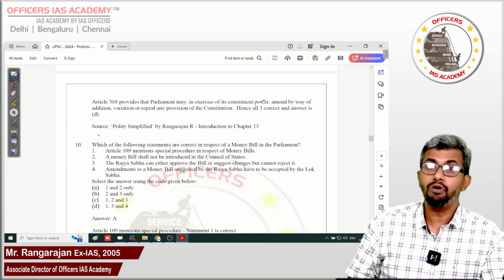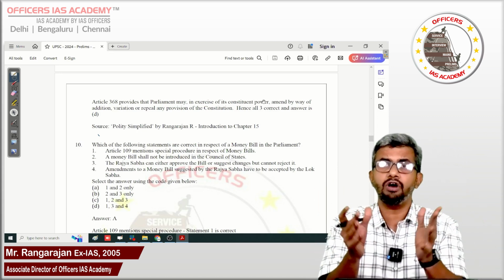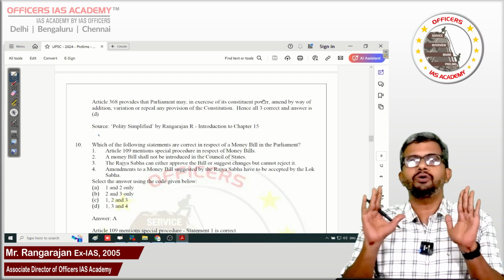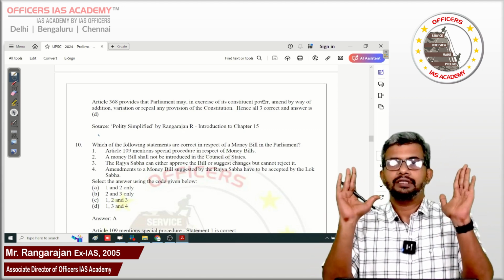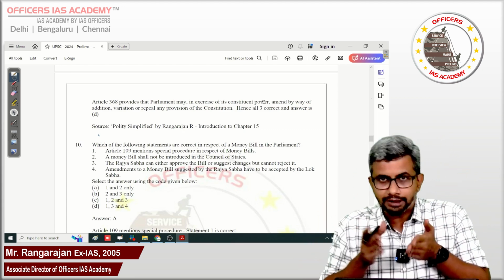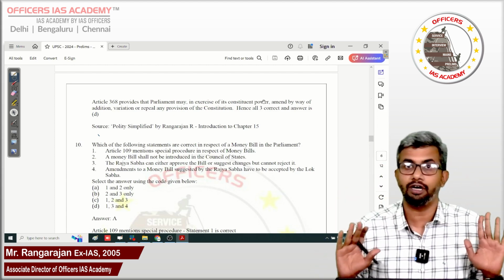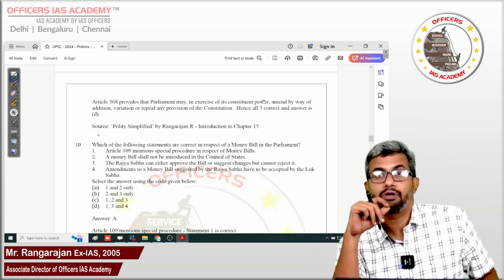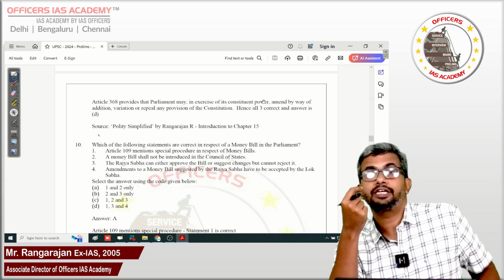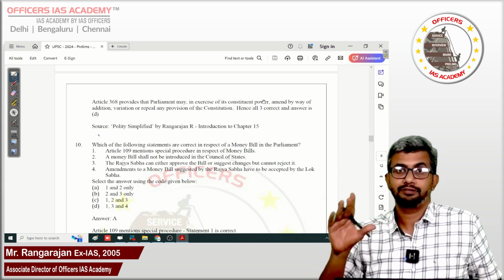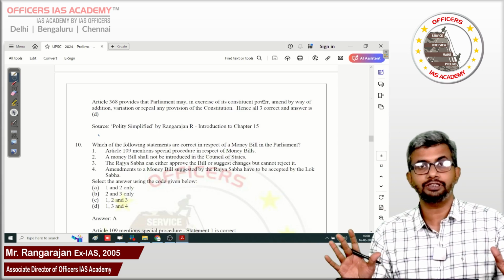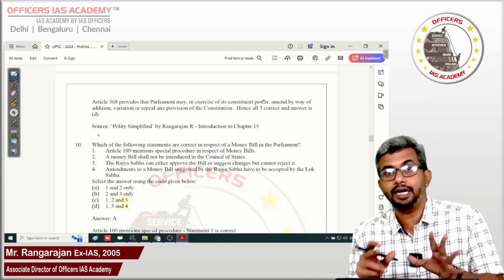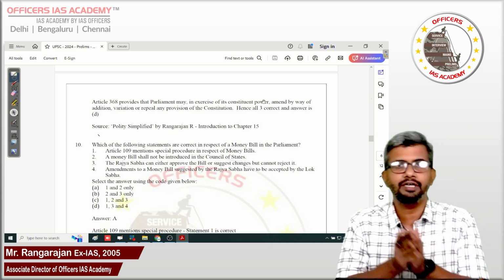But can it approve a money bill? No. Guys, there is no question of approval or passage of a money bill in the Rajya Sabha. The constitution only says that the Rajya Sabha can give its recommendations, suggest changes within 14 days. That's all. So, when we had the debate, even in our academy, so what if UPSC interprets approval as acceptance? If it doesn't give any recommendations and just accepts it within 14 days with no recommendations, then can it be treated as an approval? But I think the word approval is different, acceptance is different.